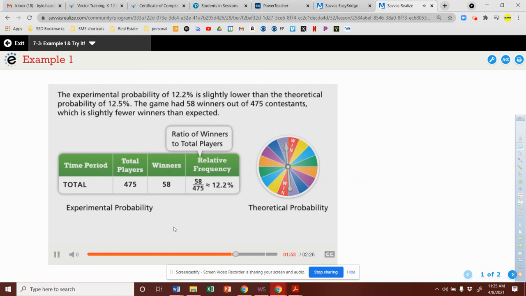The experimental probability of winning the game is 12 2/10%. This is slightly lower than the theoretical probability, which is 1/8, or 12 1/2%. The game had 58 winners out of 475 players. There were slightly fewer winners than Talia and Yoshi expected.